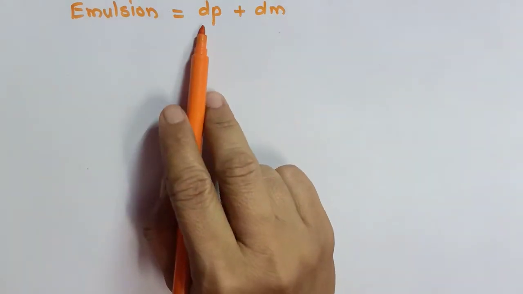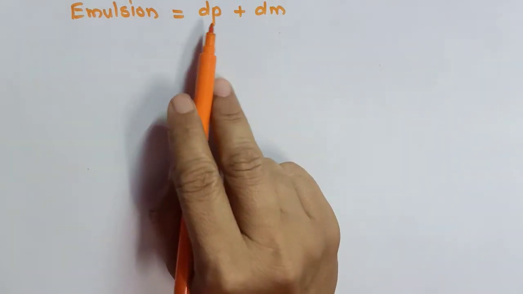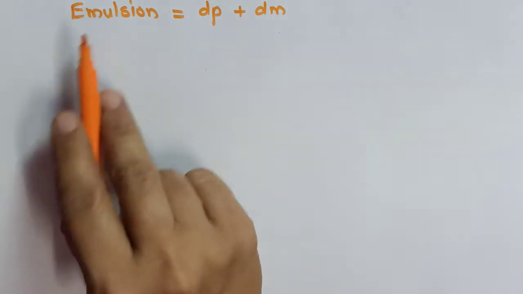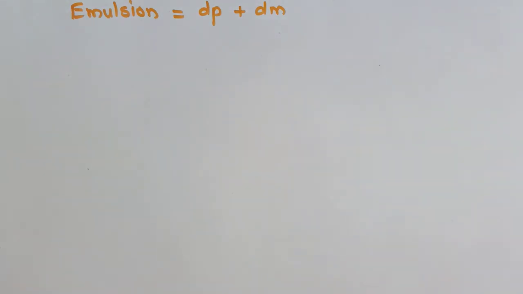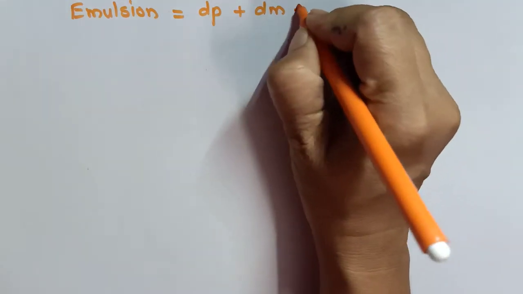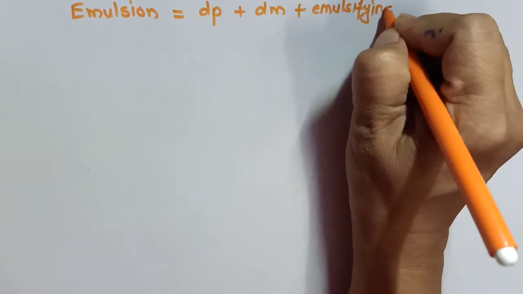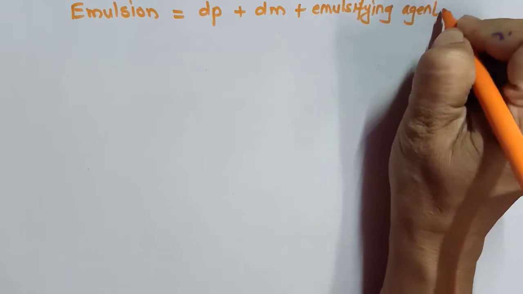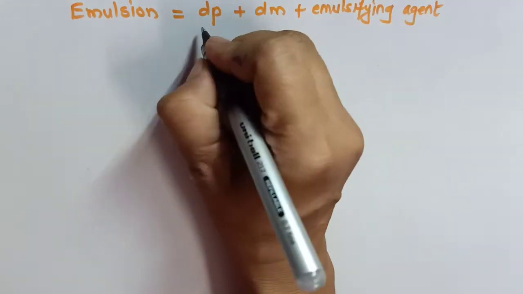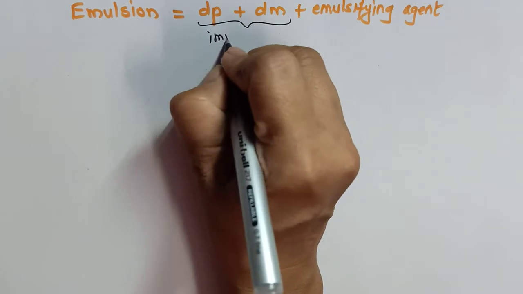When we have studied colloids, the preparation methods, we have seen that a colloid can be made by mixing dispersion phase and dispersion medium. Now can you make the emulsion in the same way? It will be a little bit difficult to mix dispersing phase and dispersion medium in case of emulsion because both are immiscible in each other, and therefore we need a special agent called an emulsifying agent.